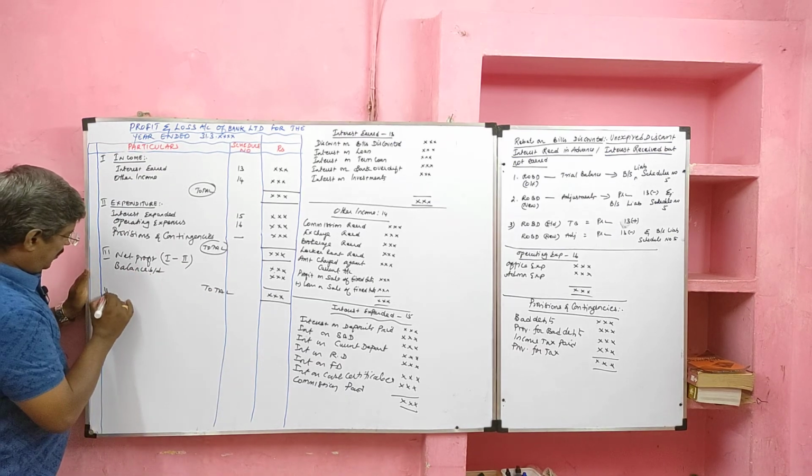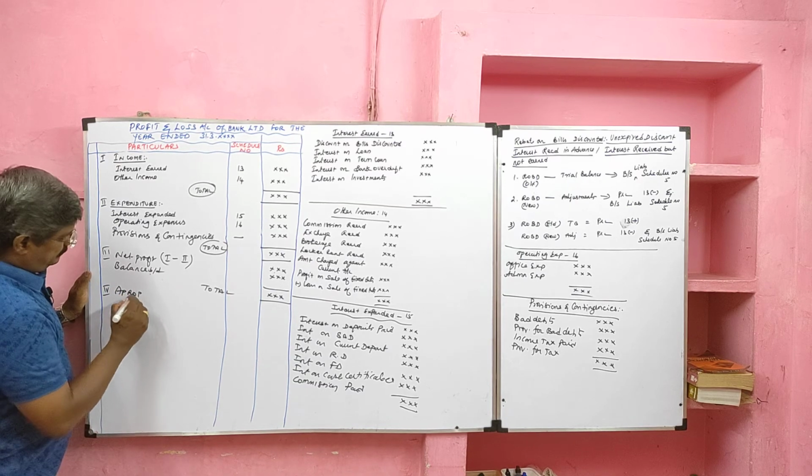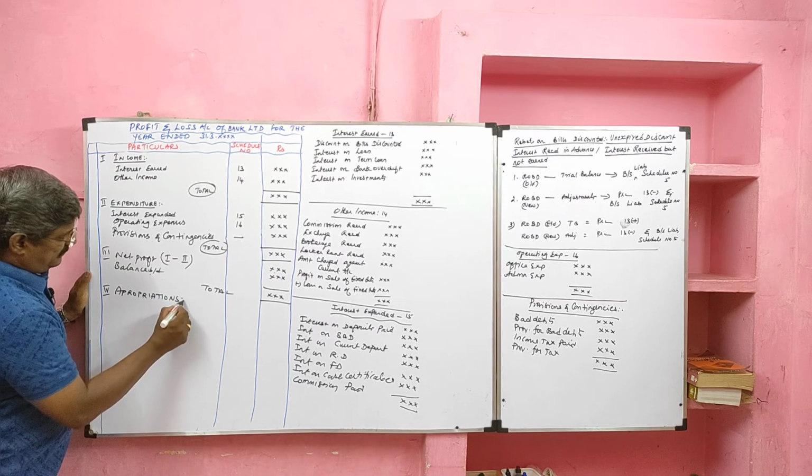Then Roman letter 4. Here we are going to discuss appropriations of the bank.